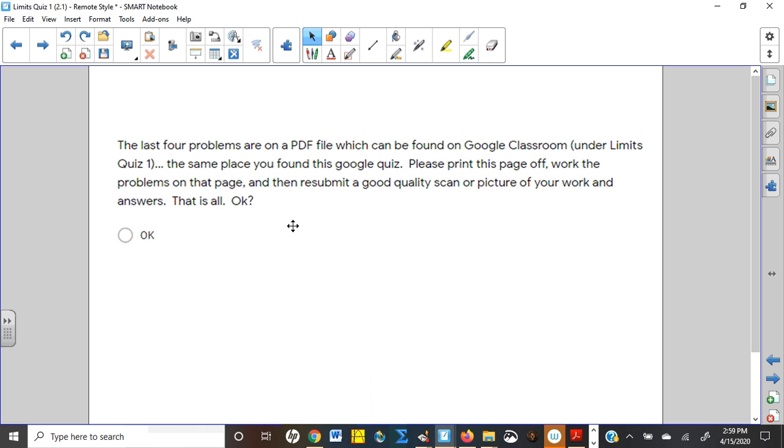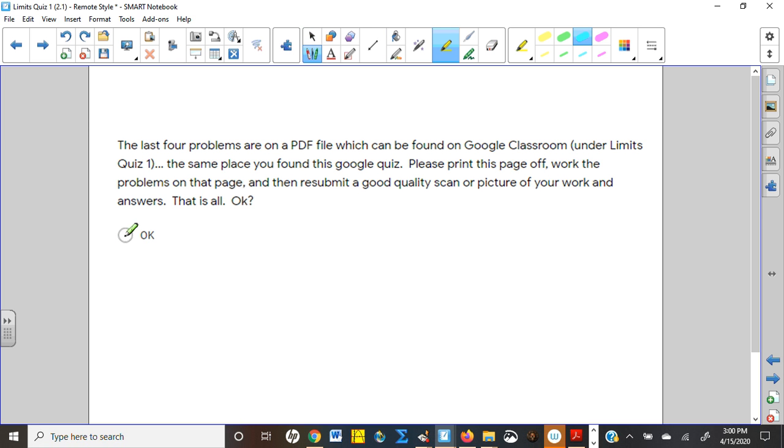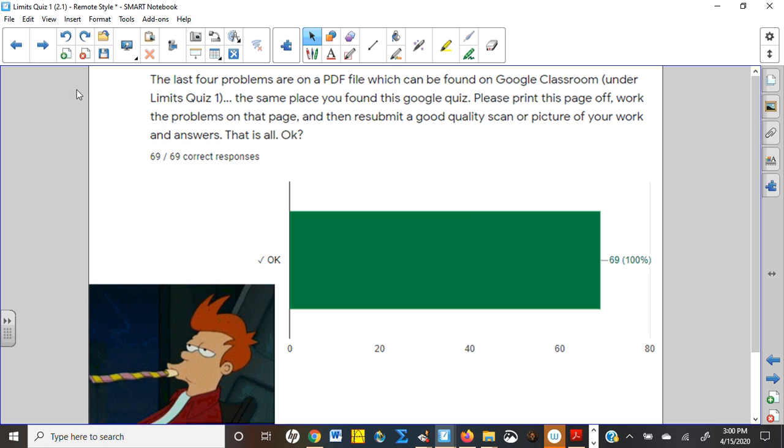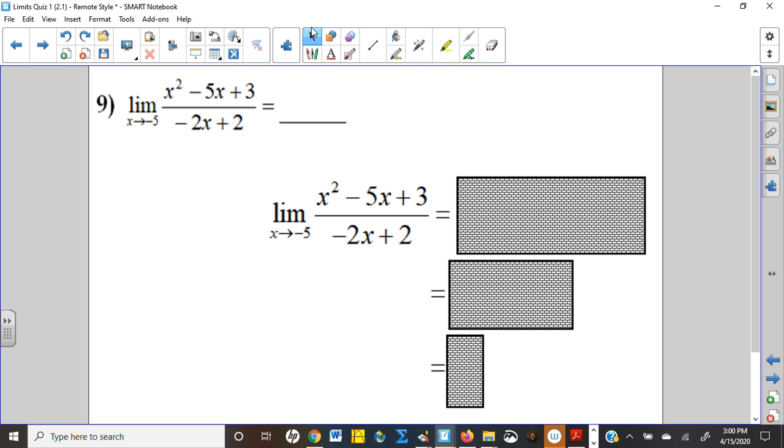All right, so that's the part that was easy for me to grade. The rest of it slowed me way down. I was very happy that everybody got to this point right here and marked okay. You guys were all like, oh, okay, I have to keep going on to the next part. Sure, I can do that. Look at that, 100% of you. So, woo! Of course, it wasn't worth any points, so we shouldn't celebrate too much. As far as these problems go, I made comments individually, so hopefully you can listen to those comments and understand, and let me know if you don't understand the mistakes. I'm just going to go through the work, and we'll be done with this.